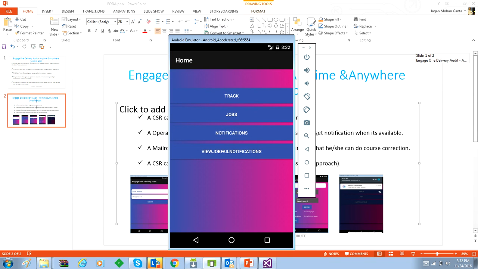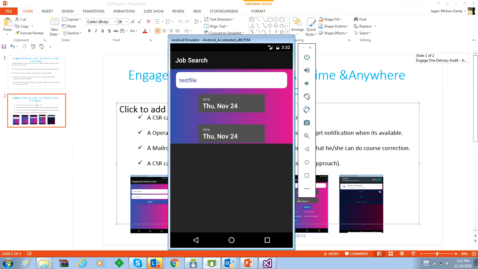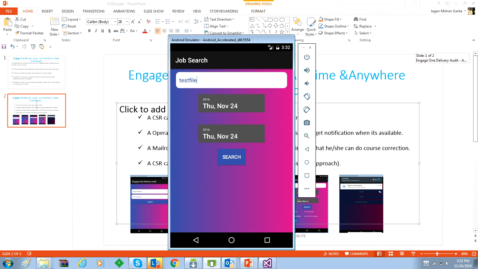The second use case is report execution, where the user can generate the reports for a particular job. First he needs to search for that report by entering the report name in the text box. Here he can see all the details of the report and he can execute the report.